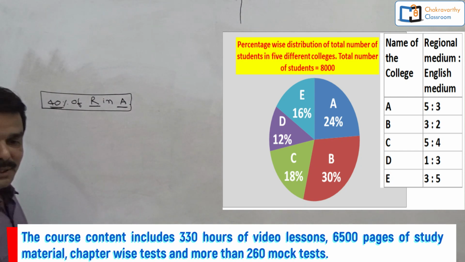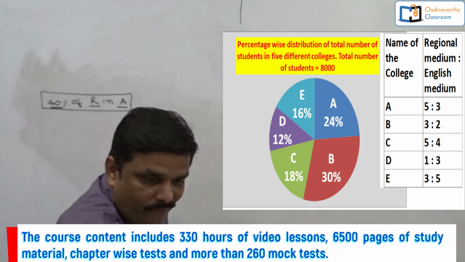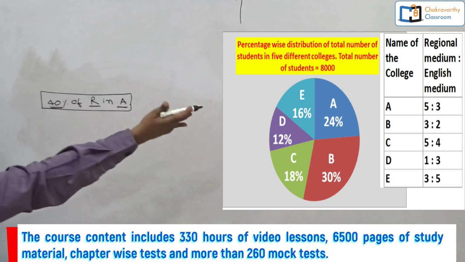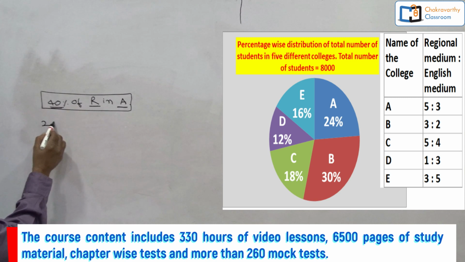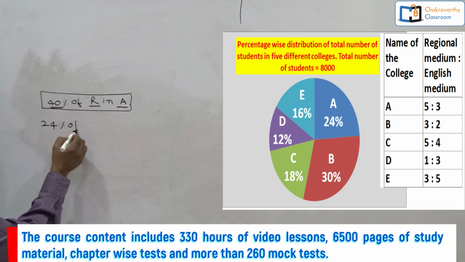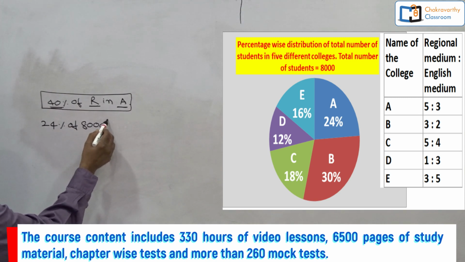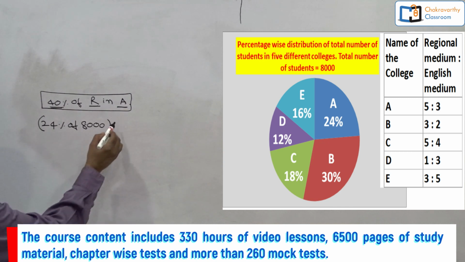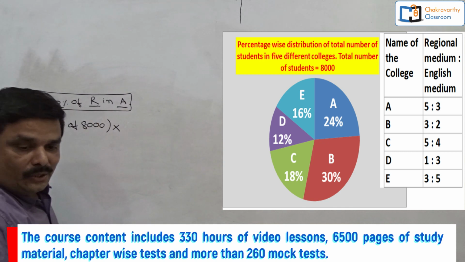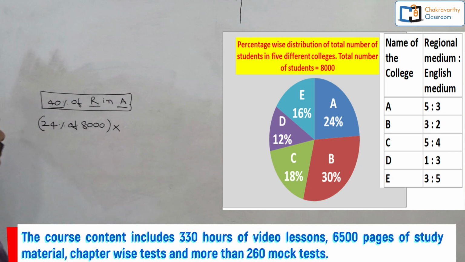So what's total students in college A? They have given 24%, right? So see that one there: 24% of 8,000, total students, into regional medium, that means regional medium to English medium is 5:3.